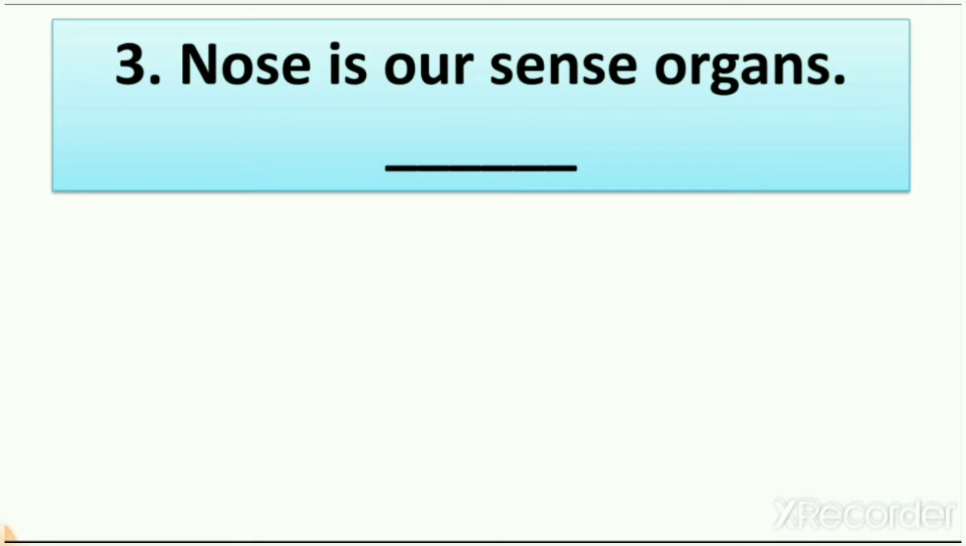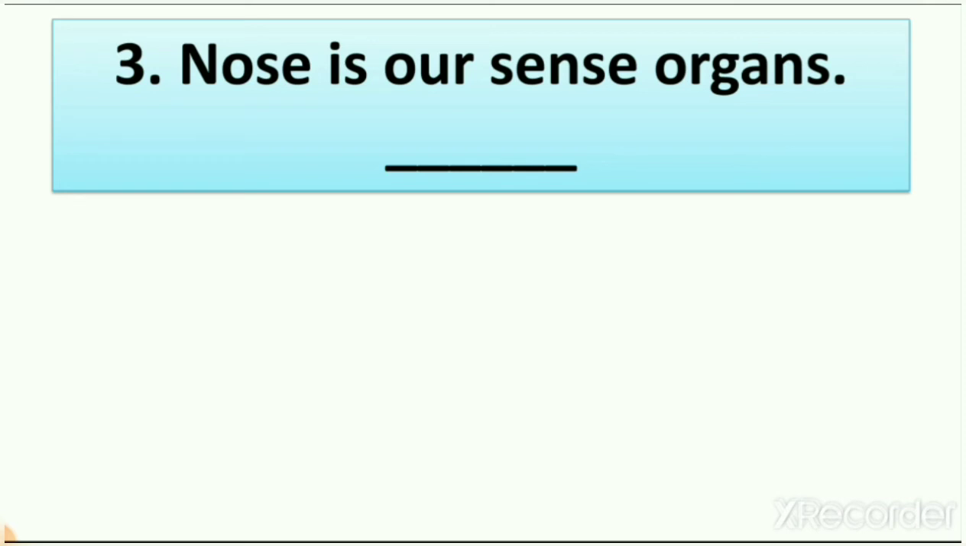Now, when we learn about sense organs, we learn that sense organs are parts of the body which help us to feel the world around us, right? So, how many sense organs do we have? We have 5 sense organs, which are the eyes, ears, tongue, skin, and nose. So, nose is our sense organ, right?